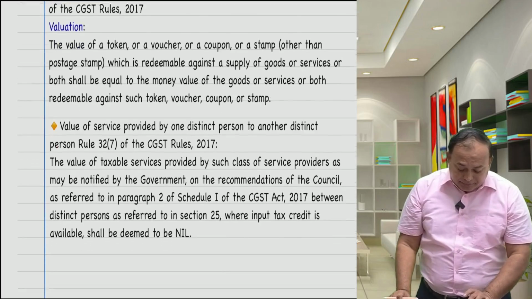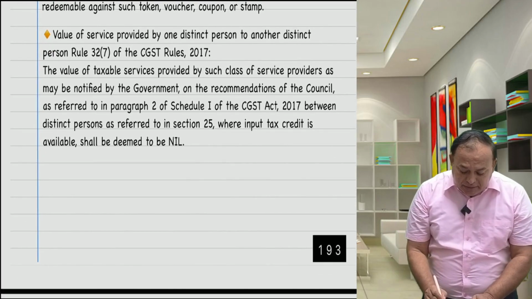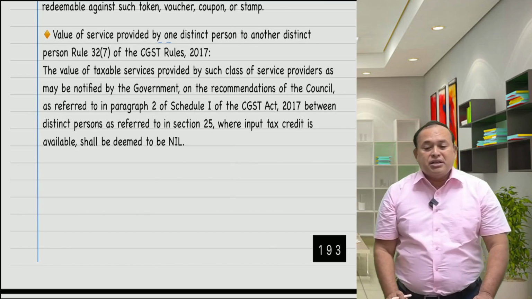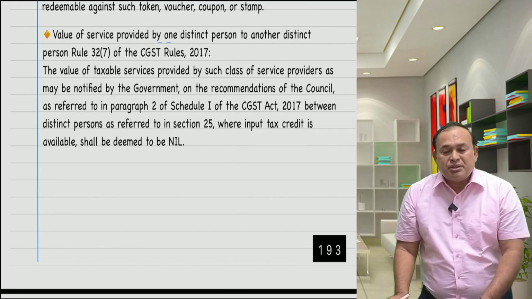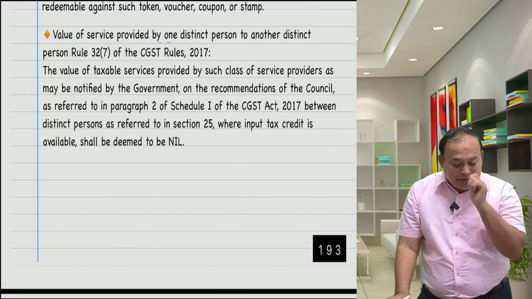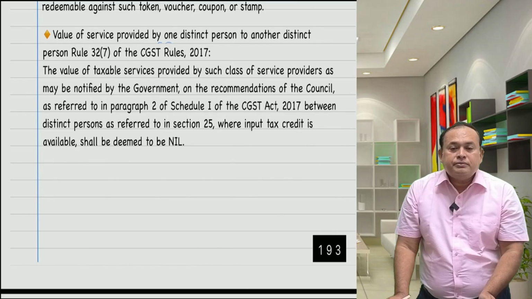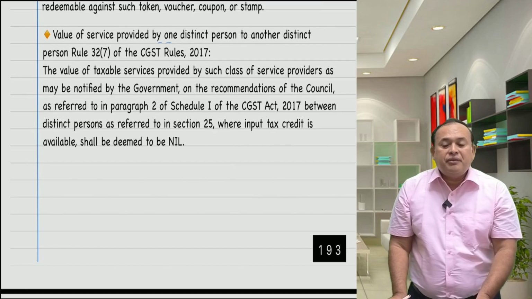The other one here is the value of service provided by one distinct person to another distinct person, rule number 32, sub-rule 7. How to arrive at the valuation? Distinct person means head office or branch office.